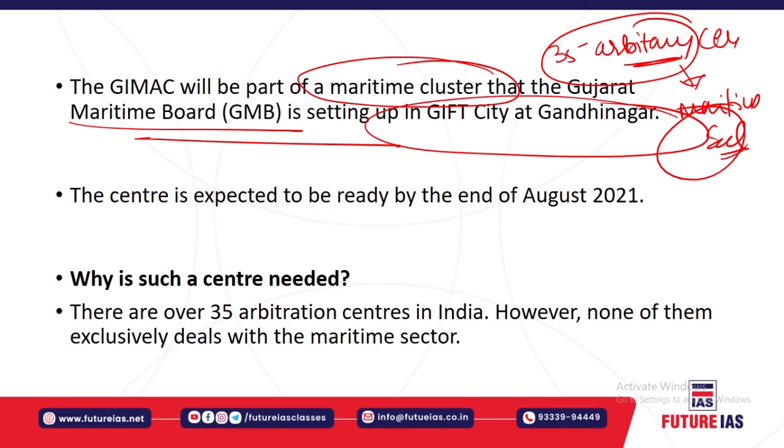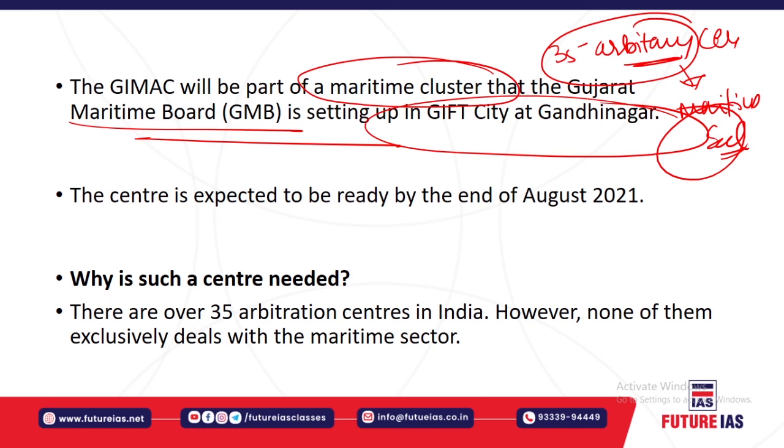It will involve Indian players. For example, right now you have to go to the Singapore Arbitration Center for this. The aim is to make India's center a world-class arbitration center focusing on maritime and shipping disputes.